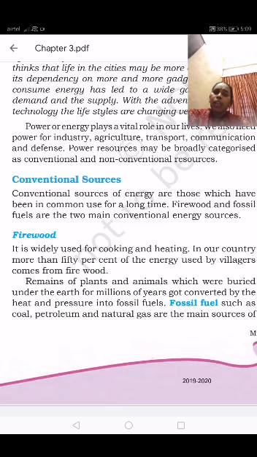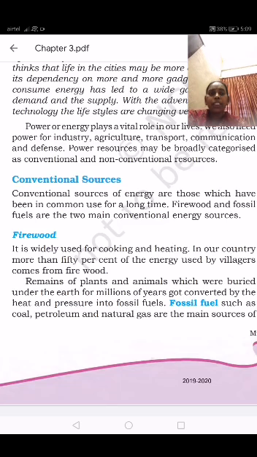Conventional energy is that which has been in common use for a long time. In our everyday life, we use firewood for cooking, especially in rural areas.